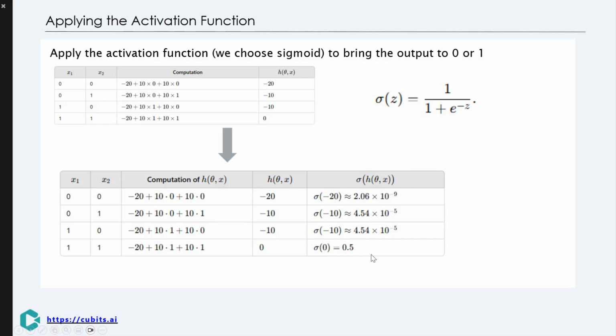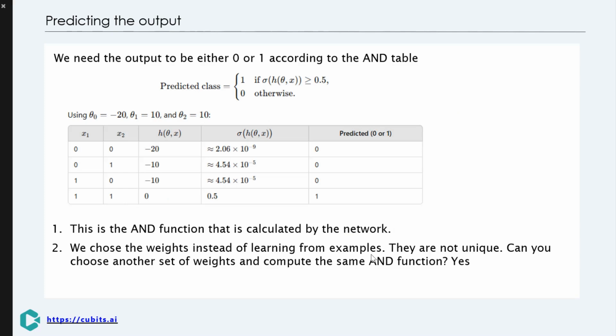So after applying the activation function, we received outputs between 0 and 1. But we need to decide if the output is exactly 0 or 1, which is what we need. So we decide if the value is greater than 0.5, then it is 1, and otherwise it is 0. With this, we have shown the fourth column. That is exactly what we need the output to be. So you might ask, are the weights we selected special? The answer is no. We can choose many different weights to compute the AND function, but not random. Those weights must be able to compute the function as shown by the process.